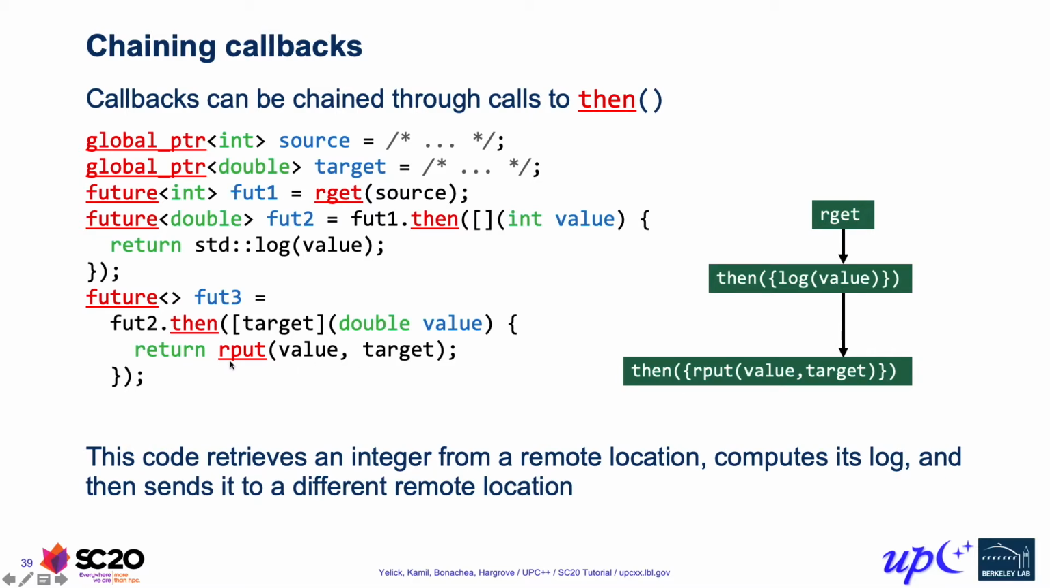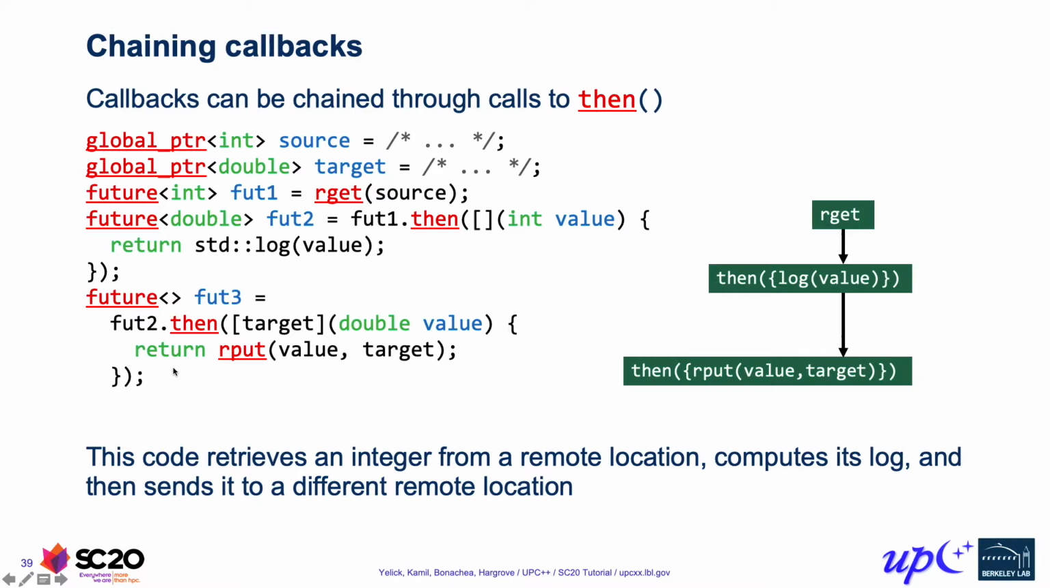The other thing to note is that rput itself returns an empty future, and then we are returning that from the callback. So normally, if we return something from a callback, we get a future of that. But in this case, since what we're returning is a future, we do not get a future of a future back. It gets collapsed into a single future. And so we just get a single future, non-nested here, as our result.